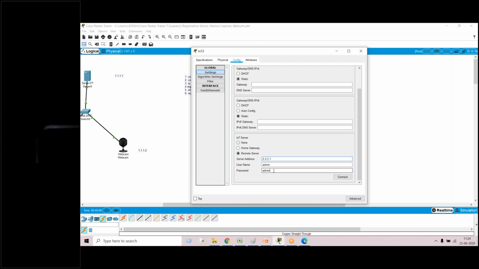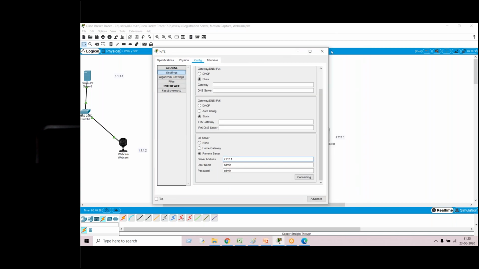Server address should be 2.2.2.1 only, sir. All the time it is 2.2.2.1. Okay, then again connect, right?